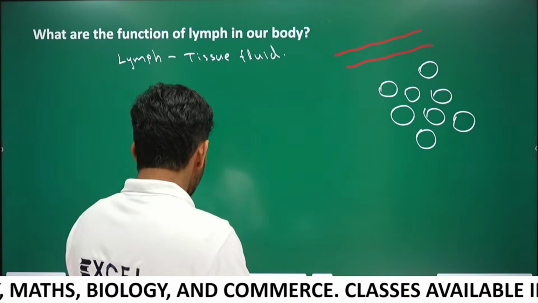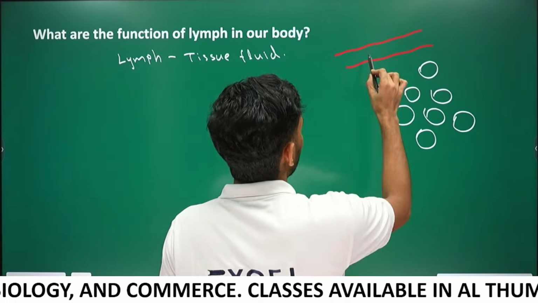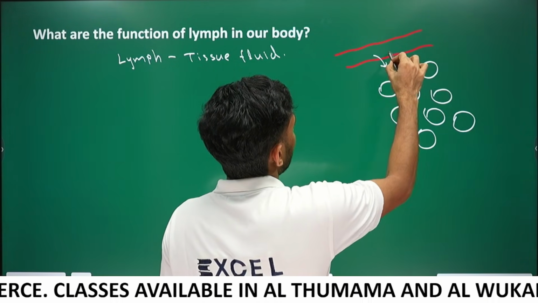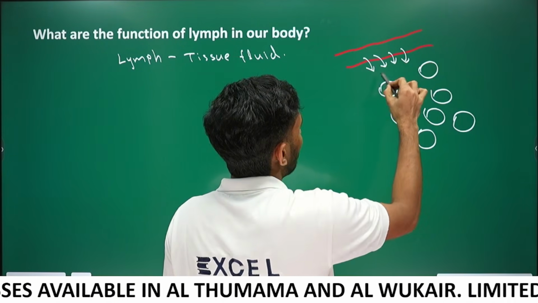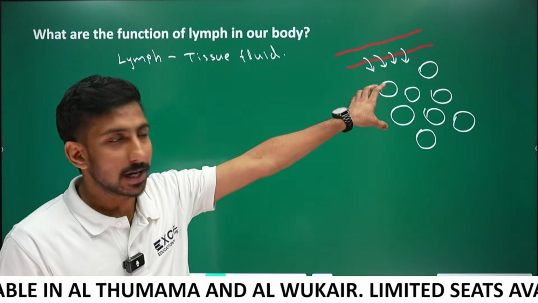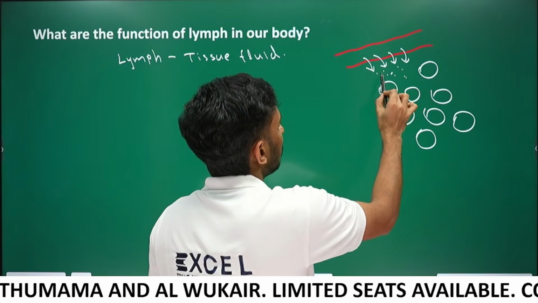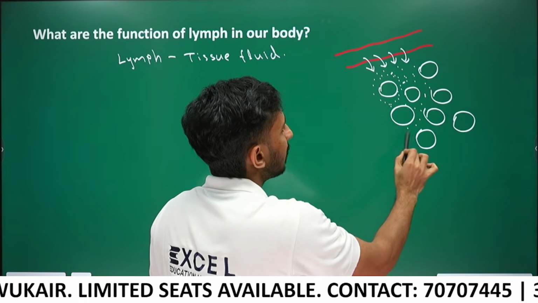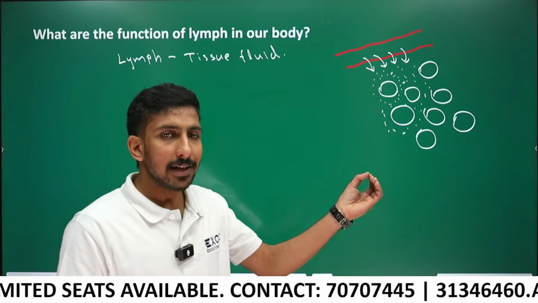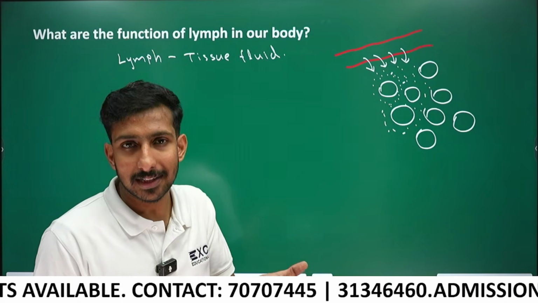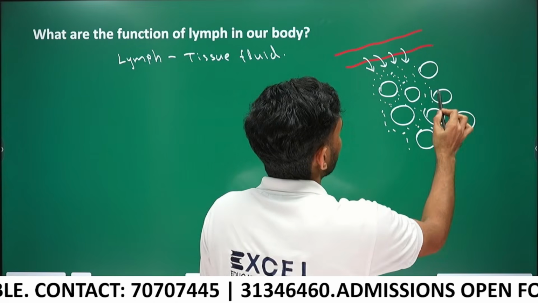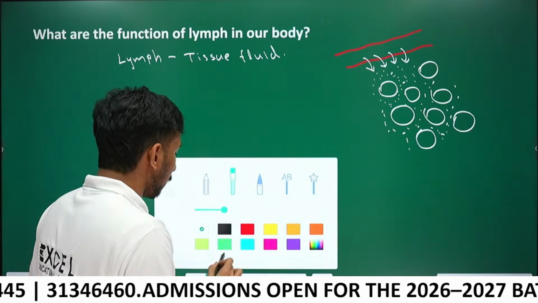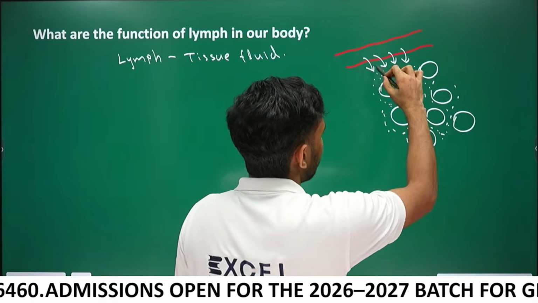From the blood, some substances leak into the tissue. These include plasma, smaller proteins, and some blood cells, except the red blood cells. Red blood cells are absent in lymph. This tissue fluid is called lymph.